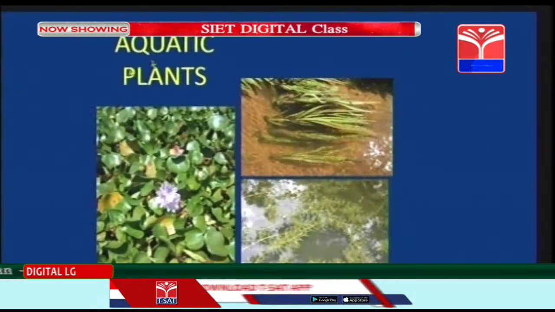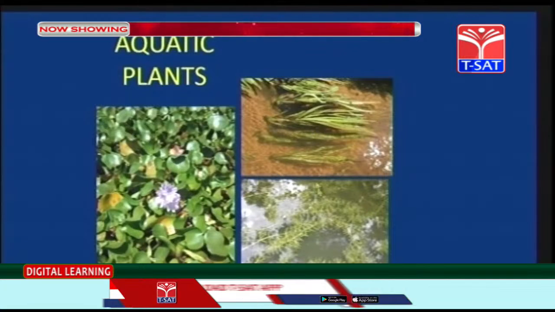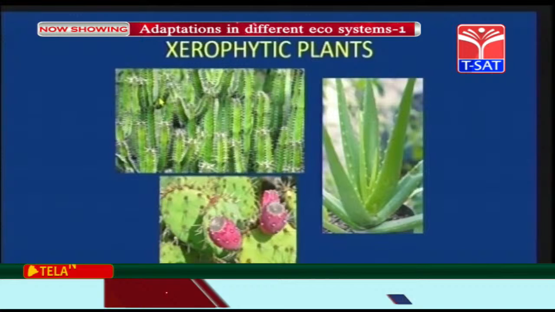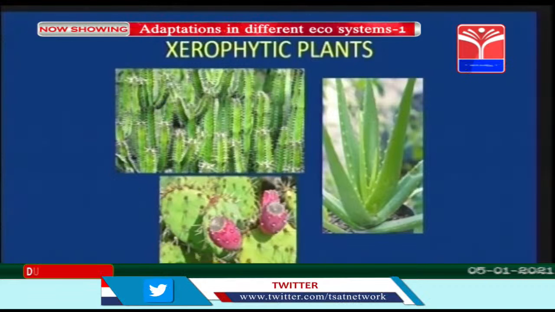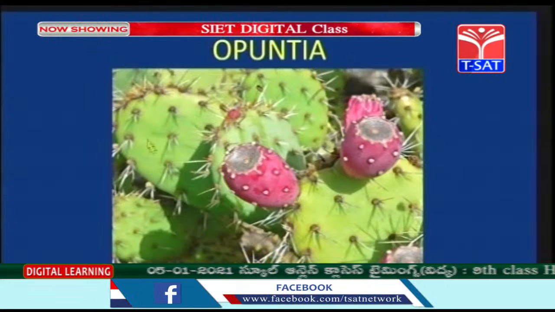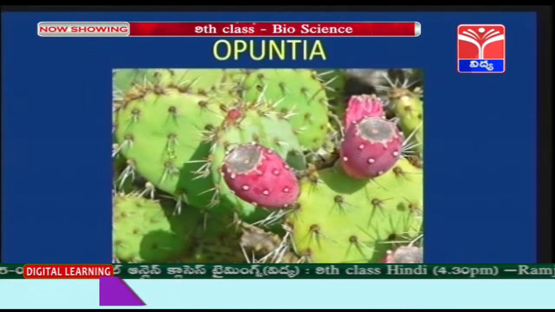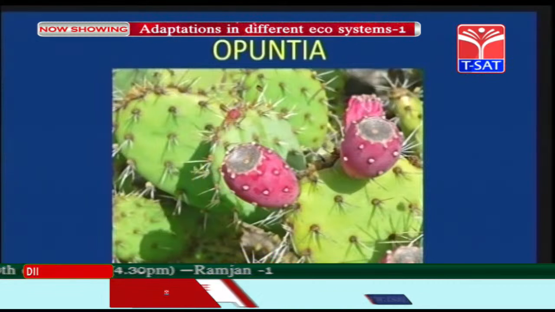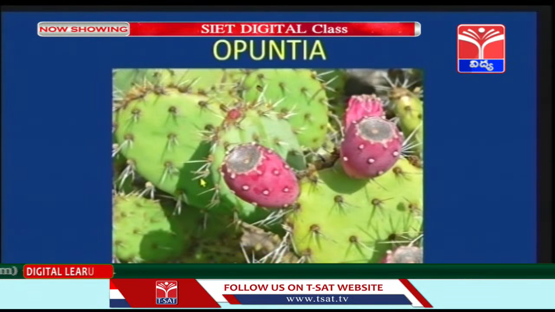Now, these are the aquatic plants, Eichhornia, then Hydrilla and Pistia. So, these are the xerophytic plants. This is cactus and the aloe vera. Now, children, this is Opuntia. Children, you can see thorn-like projections. So, in this Opuntia, the leaves are modified into spines to avoid the transpiration process.